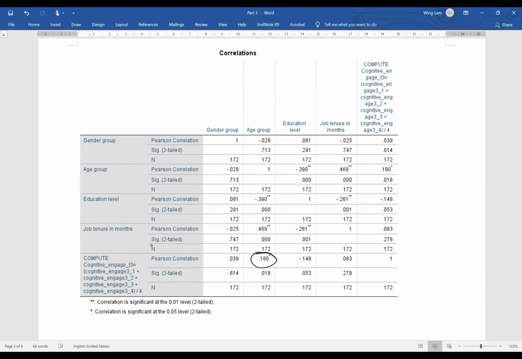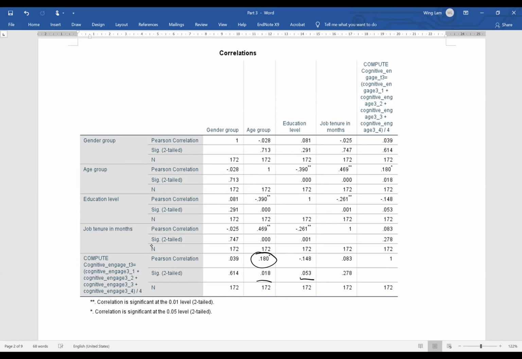engagement. We can conclude that there is a positive relationship between the two variables with the p-value less than 0.05, one star, and the coefficient is 0.18. We can conclude that as age increases, cognitive engagement also increases.